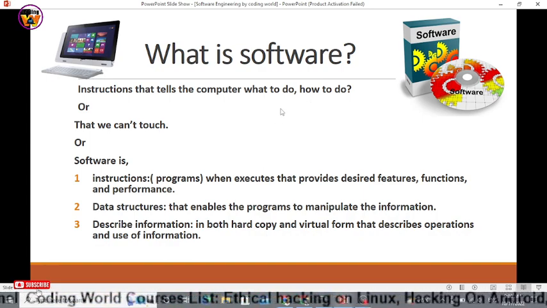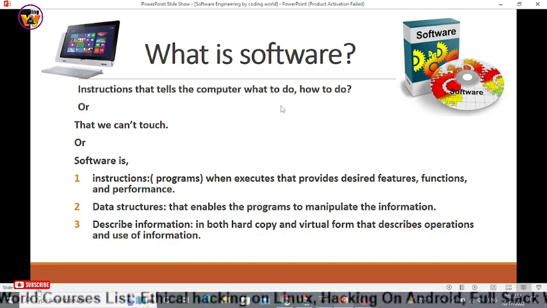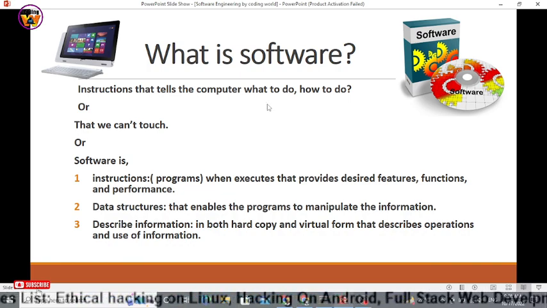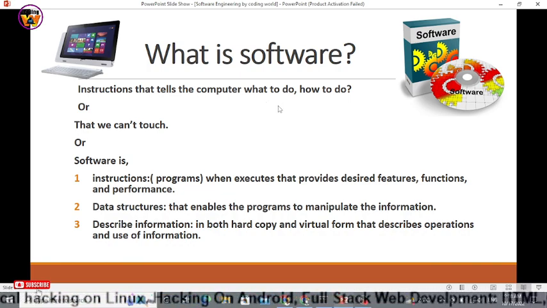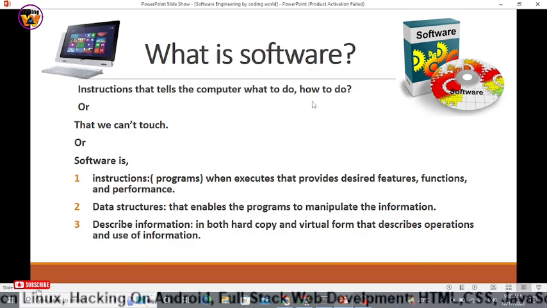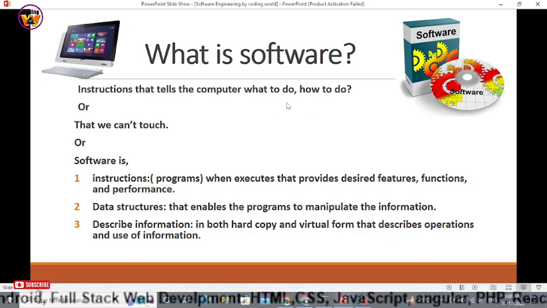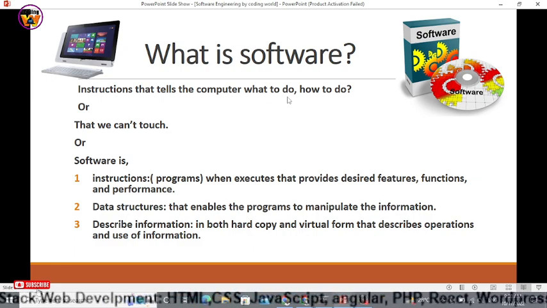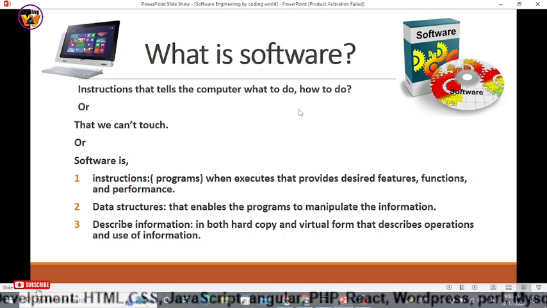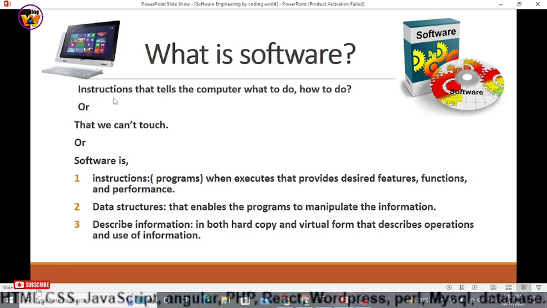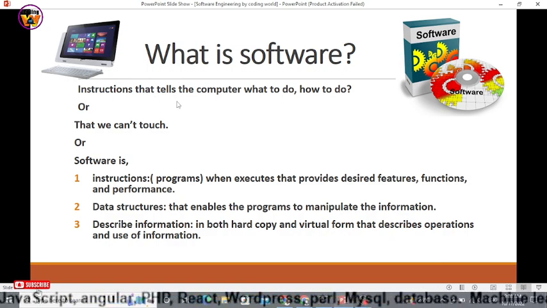Such as when we use WhatsApp. When we use WhatsApp, then WhatsApp tells the computer or the Android system what to do and how to do it. So we send data, we get data, we send images, and all this performance and all these things are done with instructions that have been written by the developer of that software.